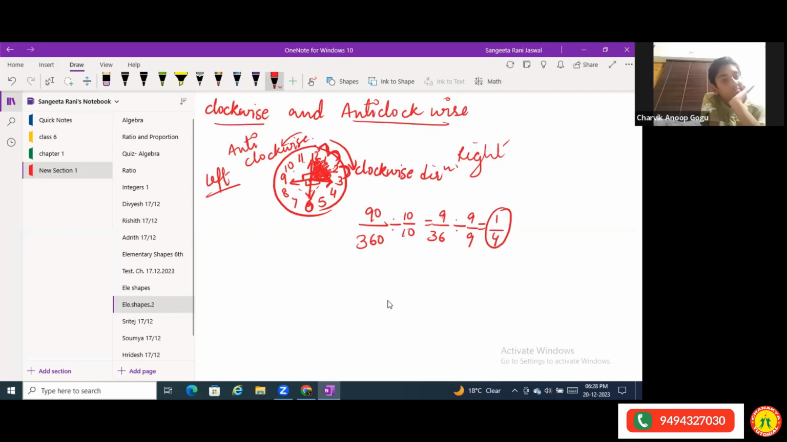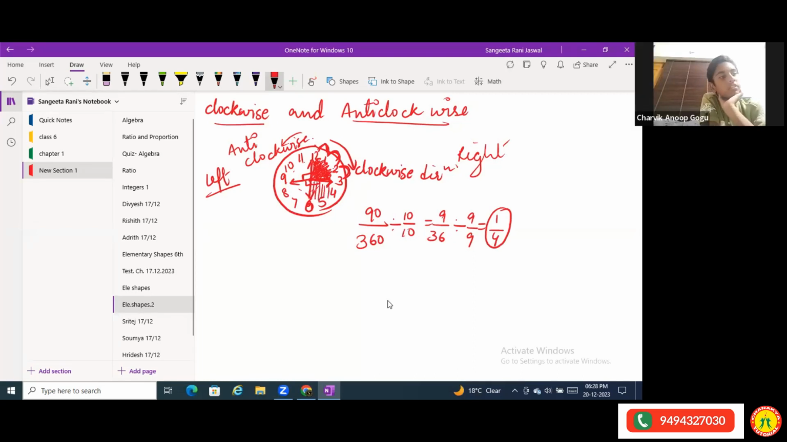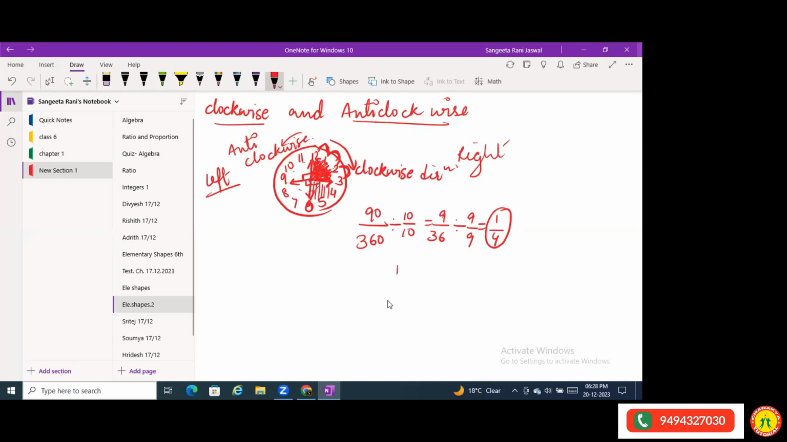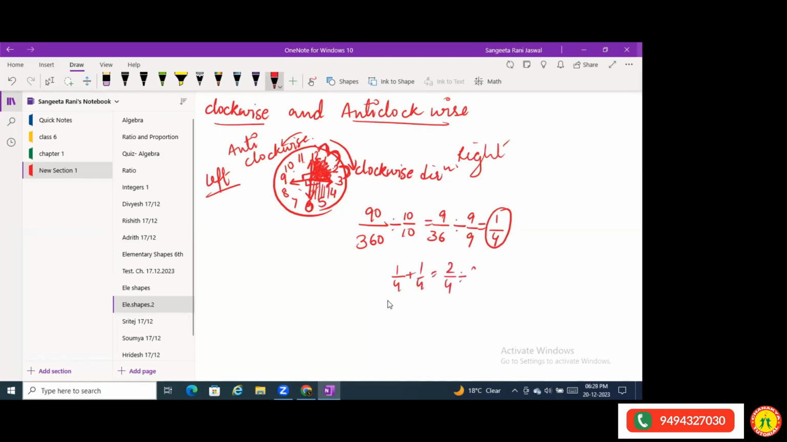You got it? Yes. And if I take another part also, what will I get? 2 by 4, 1/4 and another 1/4, so that will be 2/4. We can write it as 1/2 also. When I divide 2/4 by 2, I get 1/2. Show me your thumbs up if you have all understood.